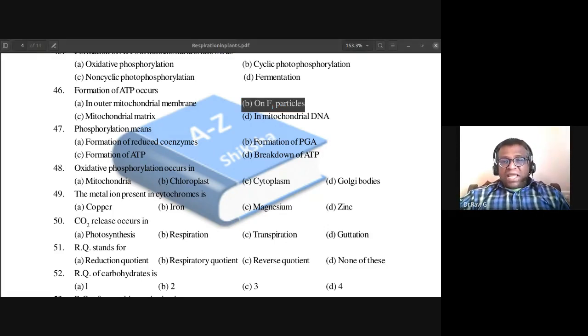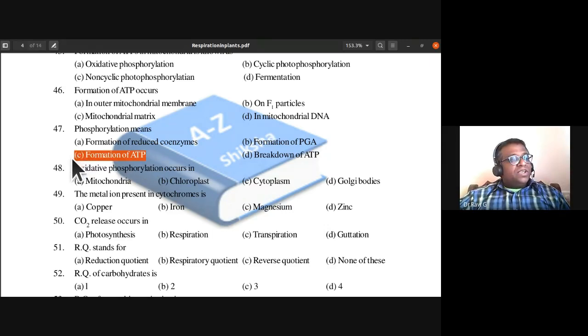So 46, the answer is B, F1 particles. Phosphorylation means formation of reduced coenzymes, formation of PGA, formation of ATP, or breakdown of ATP? What is the answer for this? What does phosphorylation mean? It is formation of ATP. The answer is formation of ATP. C is the answer.